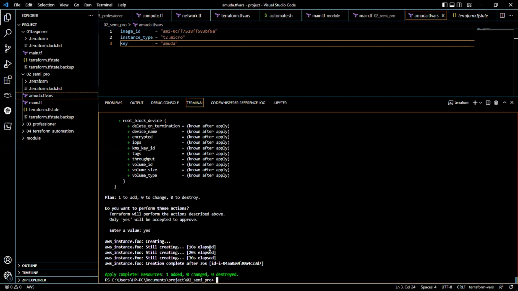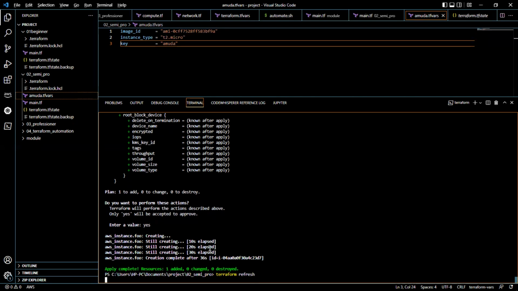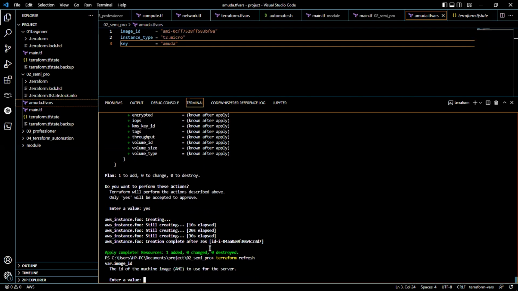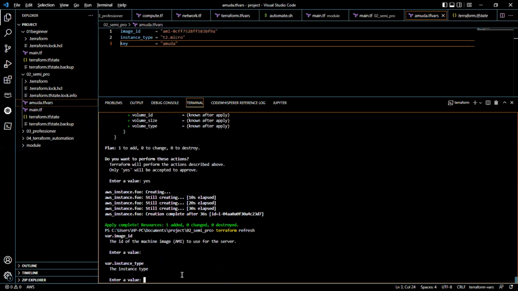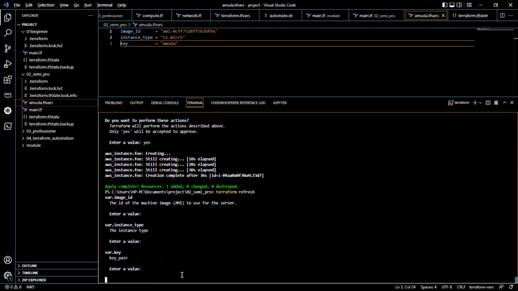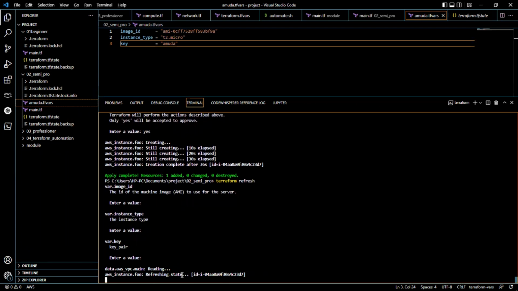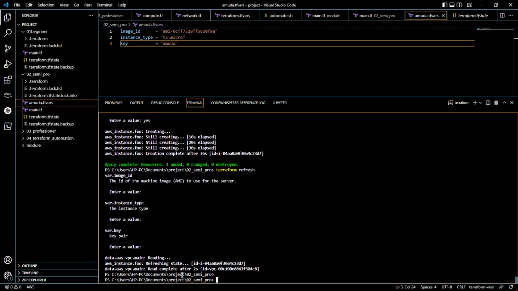So if I say Terraform refresh, it's just going to refresh the state. It checks, oh, the instance you created, are they still there? So that's what it actually does. You might actually go back right in there and maybe delete or destroy it manually yourself. Okay, so it's actually telling me to enter a value for the AMI and stuff like that. So that's not what I want, because I have actually changed that, so I have to specify it again. So whatever it is that I do, I'll specify it in front of it.